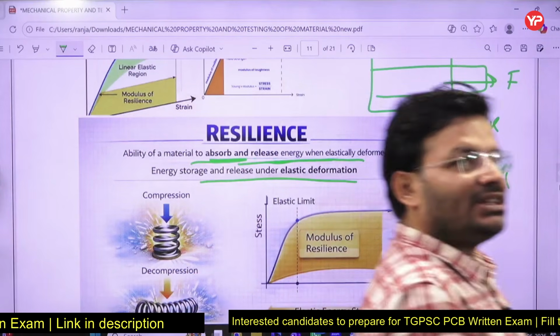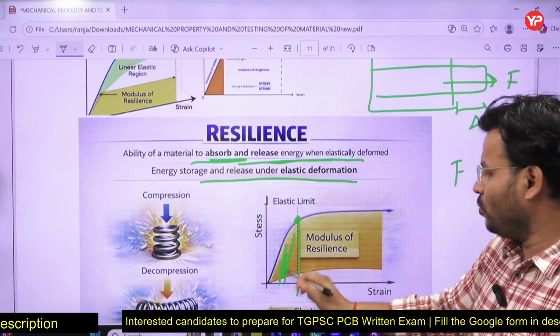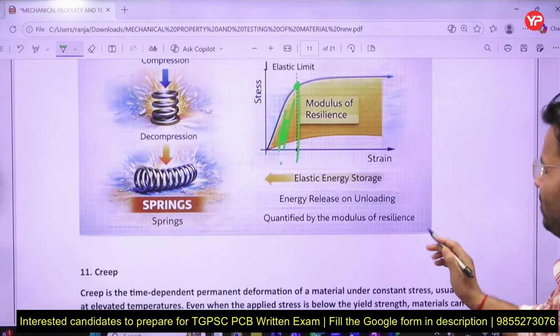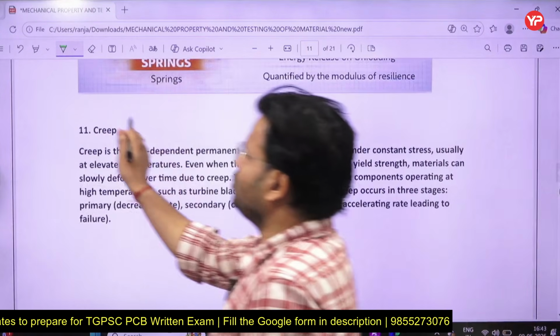And here I have given some deformation. This is the elastic point, and this is called your modulus of resilience. Modulus of resilience I will discuss, no need to worry. Meanwhile, just try to understand what is resilience. Now the next property I will discuss is creep.